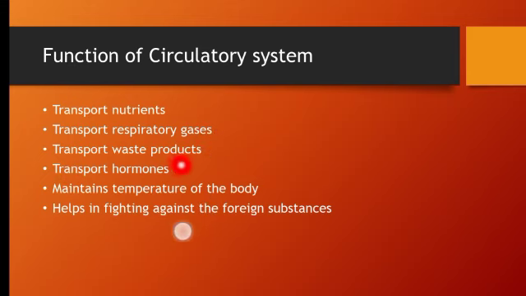Then comes transport of waste products. Whatever waste products are formed in different parts of the body are carried to the excretory system, and from there they are removed from our body. Then comes transport of hormones. As we studied in the previous chapter, hormones release their secretion directly into the bloodstream. So the hormones are carried to the targeted organs or the targeted site with the help of the circulatory system. It maintains temperature of the body, and helps in fighting against foreign substances.